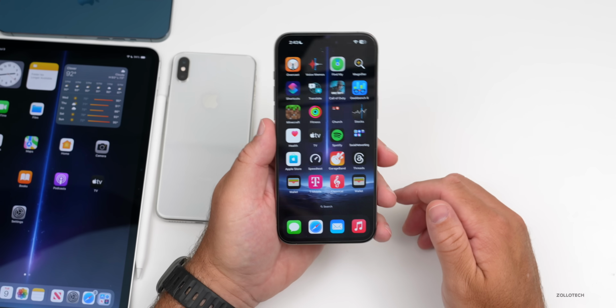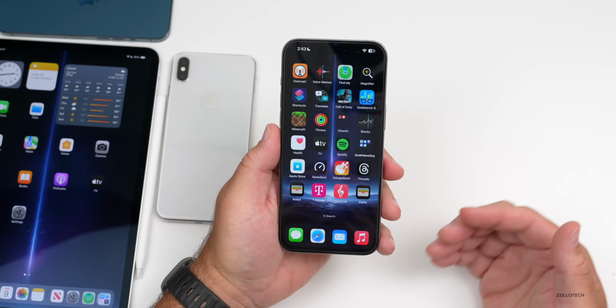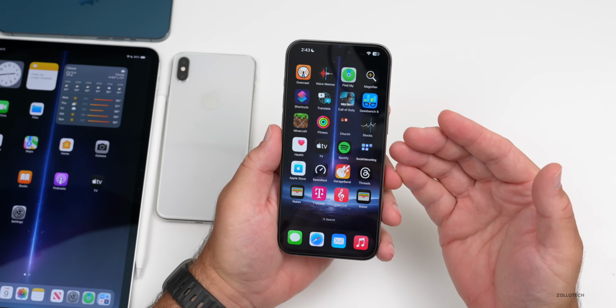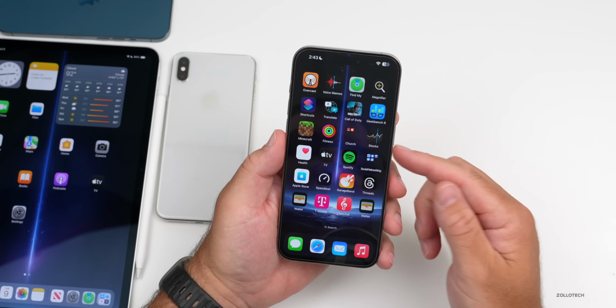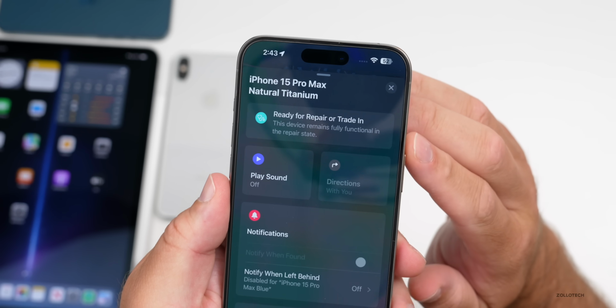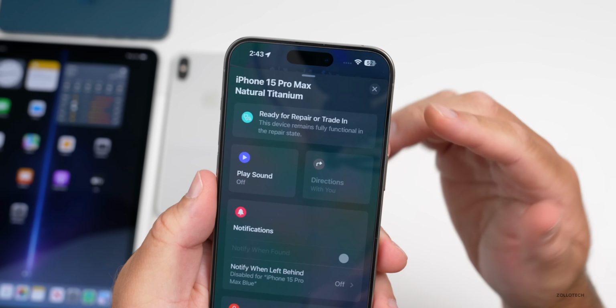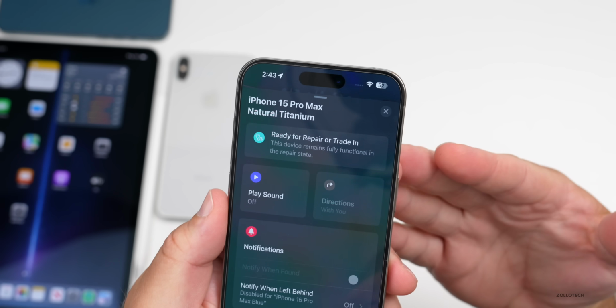Now with Beta 2, they added some updates to Find My, and they continue to refine this in Beta 3. So one of the things has to do with repair mode. They haven't made any changes there, but if we go into Find My, you'll see this iPhone 15 Pro Max I put into repair mode. There's no way to take it out, but you still can continue to use it.